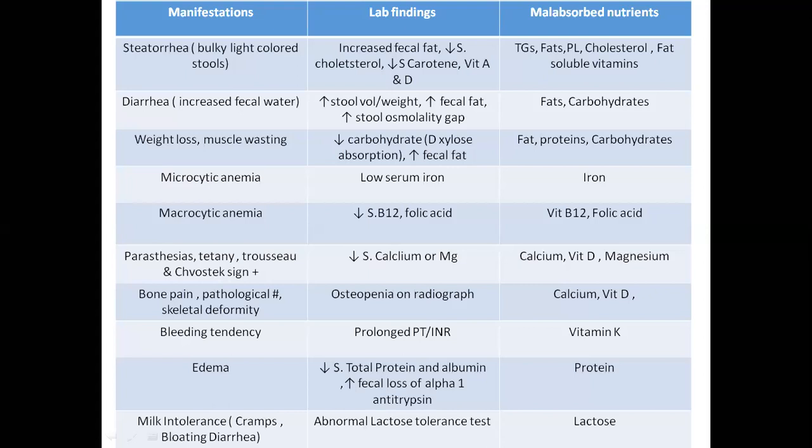So if there is bacterial overgrowth, then why should you have malabsorption? What is the mechanism of malabsorption in bacterial overgrowth?